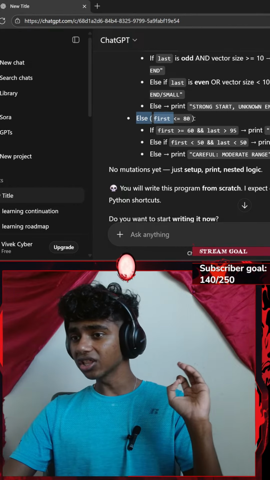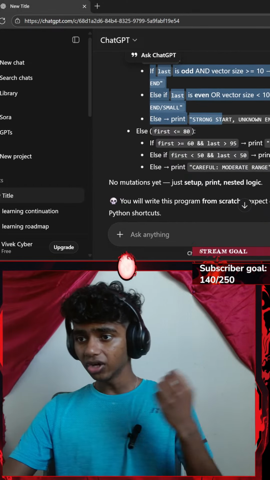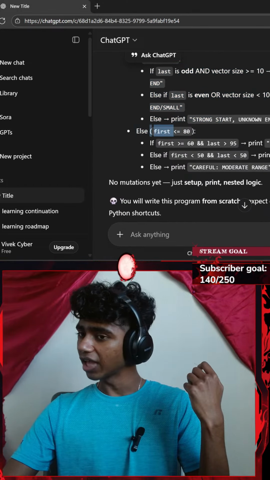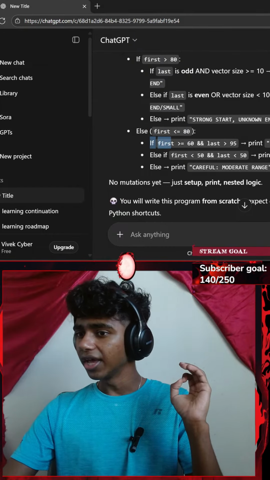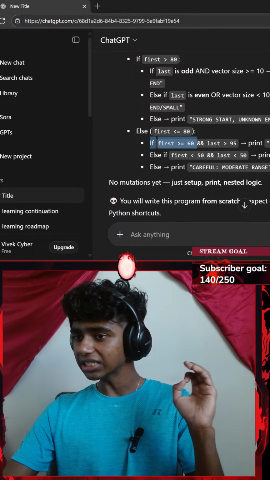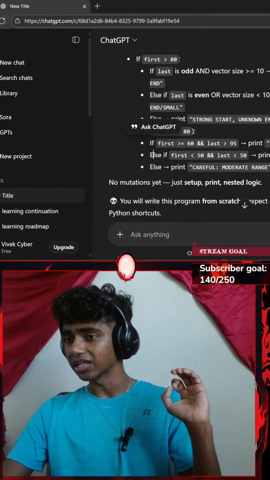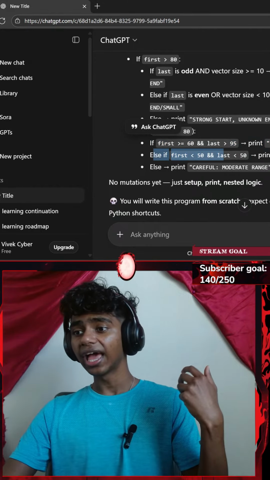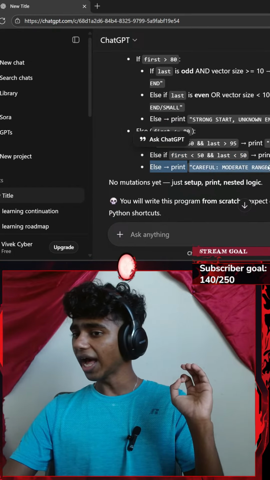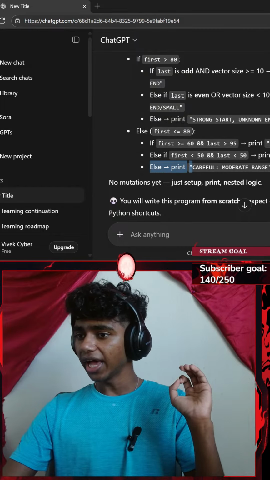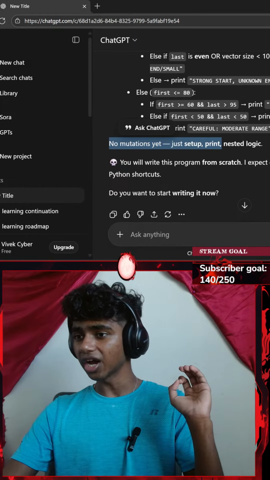Then we go with an else clause outside of our nested if/else. Okay, we go with our first else clause. First is less than or equal to 80. If first is greater than or equal to 60 and last is greater than 95, print balanced start explosive end. Else if our first is less than 50 and our last is less than 50, print weak edge and the front and back. Else print careful moderate range. No mutations yet, just set up and print nested logic.